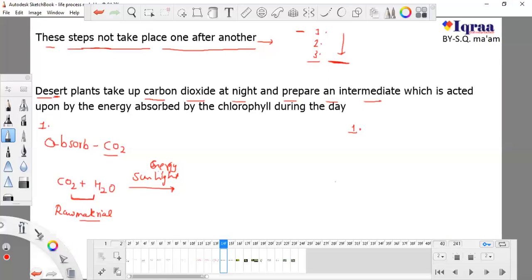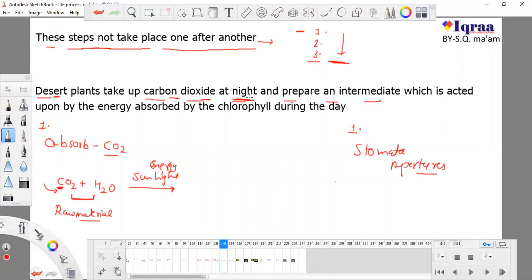We know that carbon dioxide is a raw material and water is a raw material. The plant absorbs carbon dioxide from the atmosphere with the help of apertures or holes which are known as stomata. Stomata are apertures, or holes, of the plant. Okay, so first the plant absorbs carbon dioxide. Desert plants don't absorb sunlight first. So desert plants absorb carbon dioxide at night time.